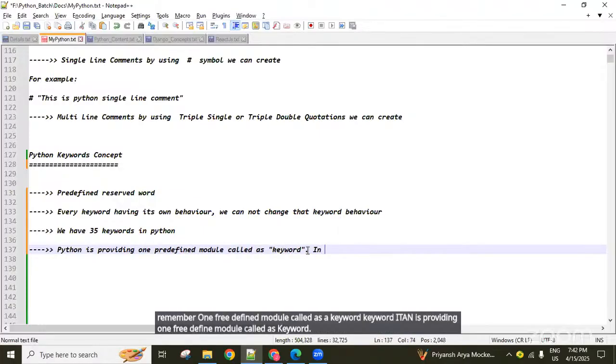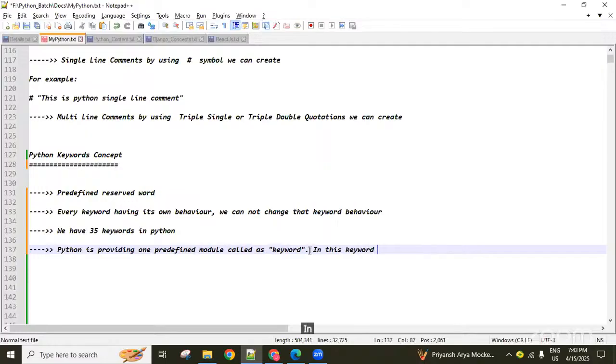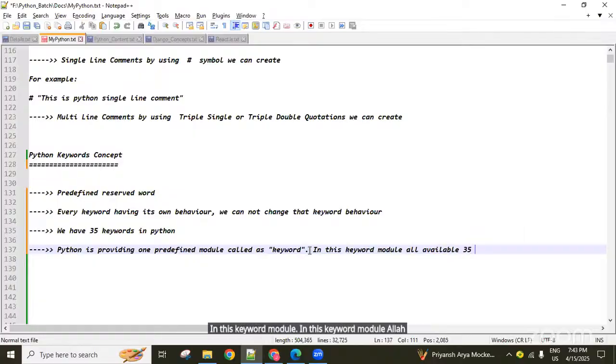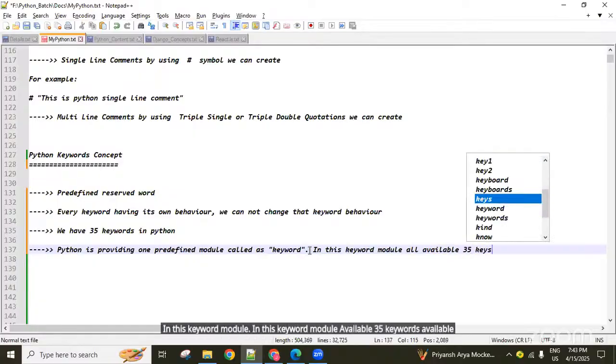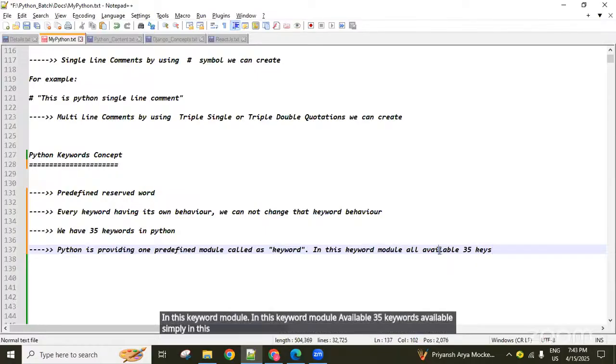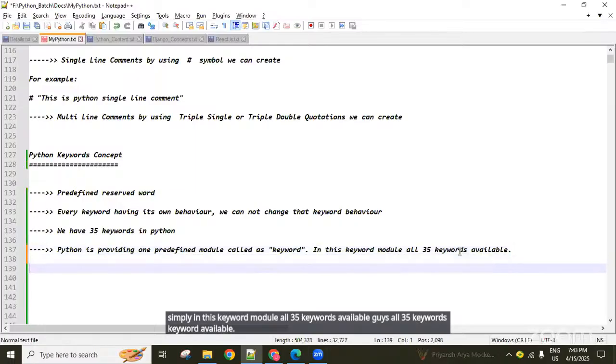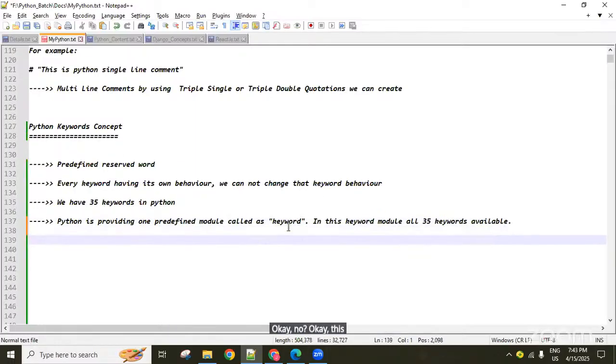In this keyword module, all 35 available keywords are there. Okay, now? Okay. How are we using this predefined module?